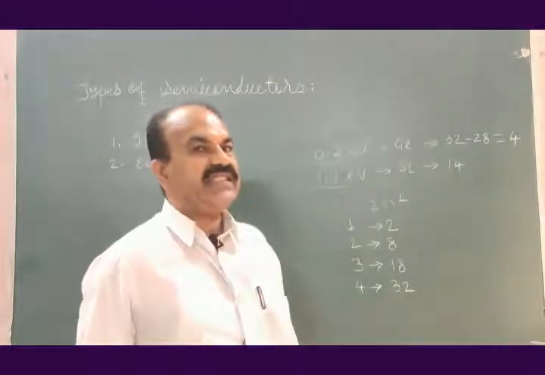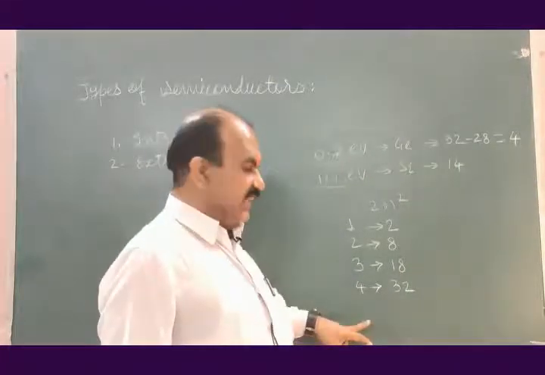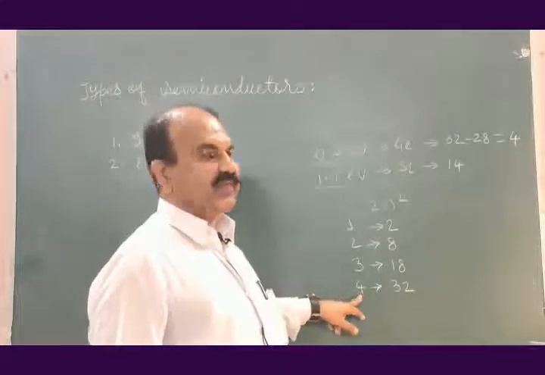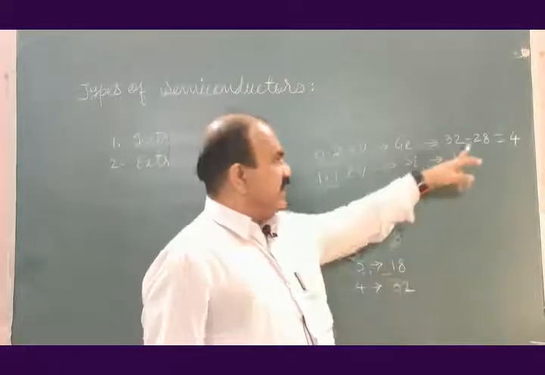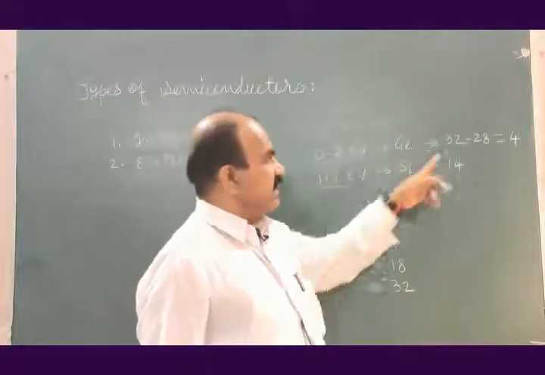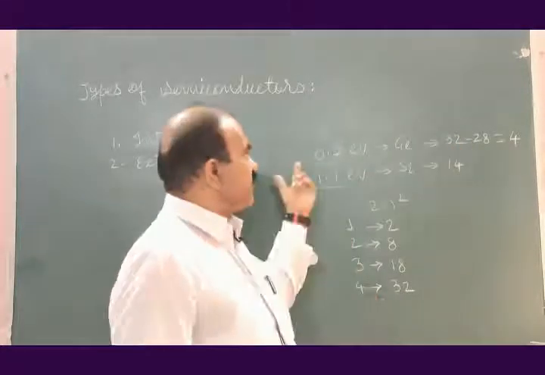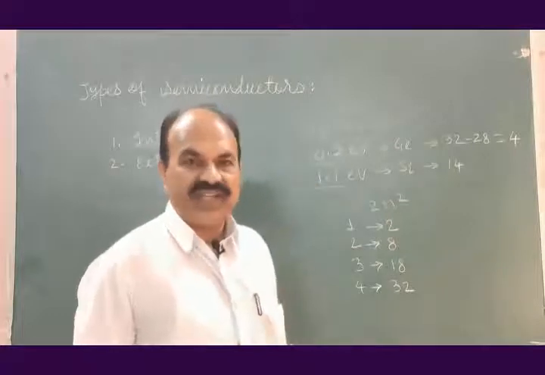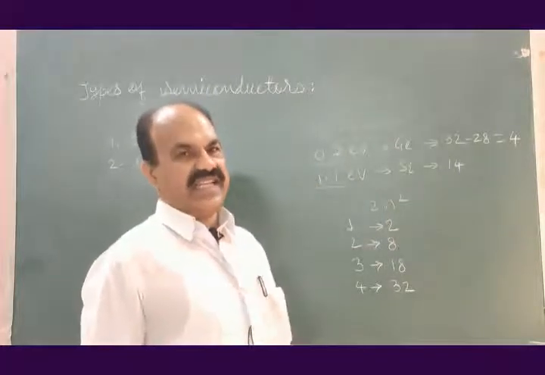It means that in the last orbit, in the fourth orbit, for germanium, these 4 electrons are present in the fourth orbit. The fourth orbit for germanium is valence orbit or valence shell.